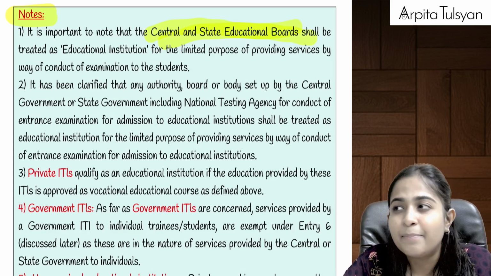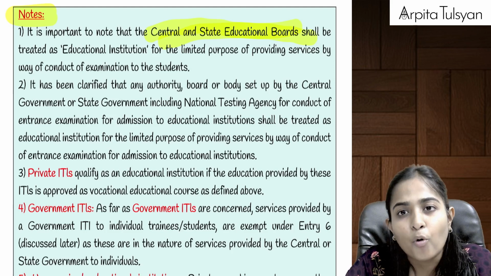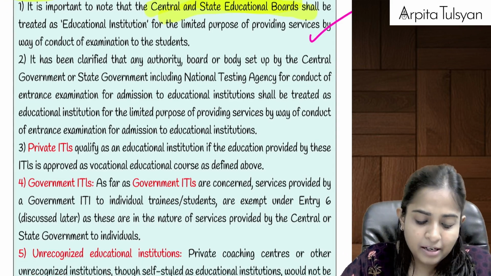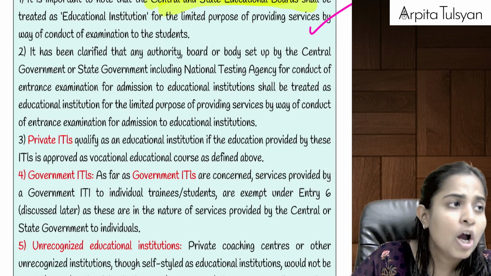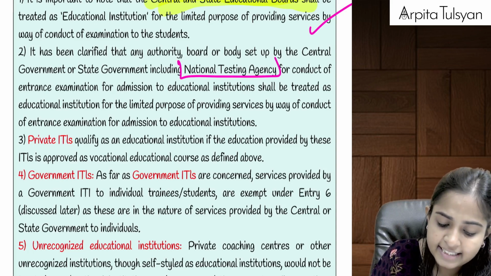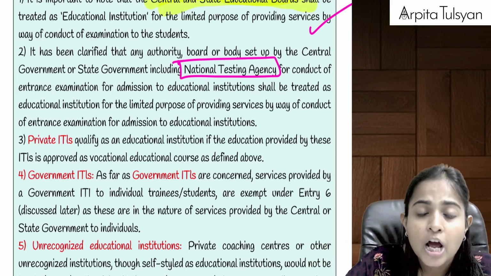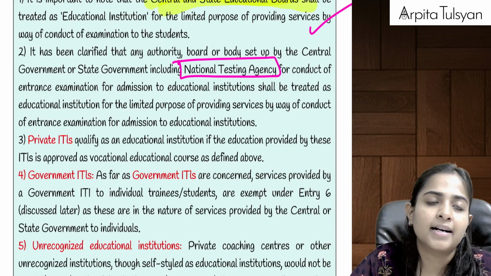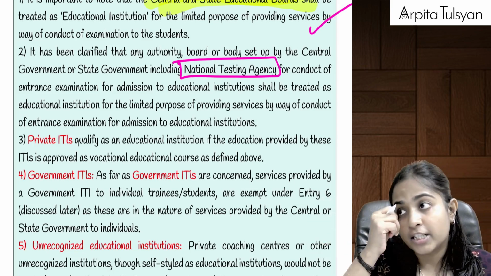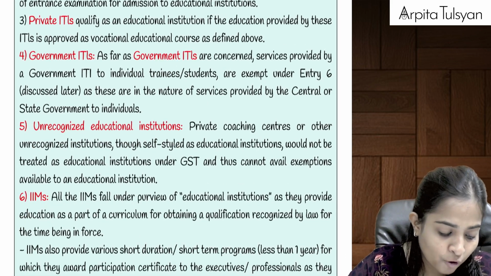So if CBSE or, let's say, state boards are also conducting the examination and charging some board fee from us, on that also GST will be totally exempted. Okay, then similarly, if there is any particular body or board set up by the government, including the National Testing Agency NTA, for the conduct of entrance examination, if there is any such board established for conduct of any examination, even that will be considered as an educational institution for the purpose of conducting entrance examination. So whatever charges these boards or national testing agencies take for conducting the examination, even that will be exempted from GST.